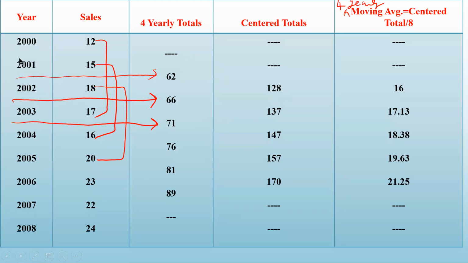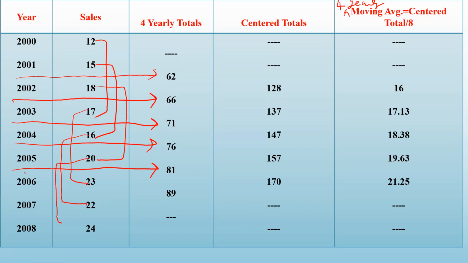I have not made the cells here just to show you how and where you have to write. Next, add 17, 16, 20, and 23. The sum is 76, which you have to write here. Then 16 plus 20 plus 23 plus 22. The sum will be 81 that you have to write in the middle of 5 and 6. So see the alignment. Then add 20, 23, 22, and 24. The sum will be 89. And that you have to write in between 6 and 7. Exactly the center will be this.